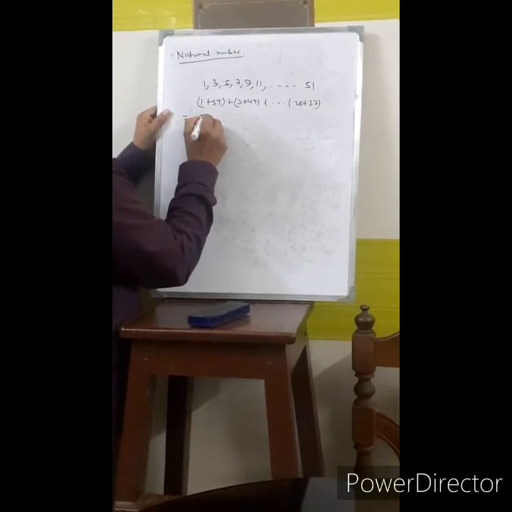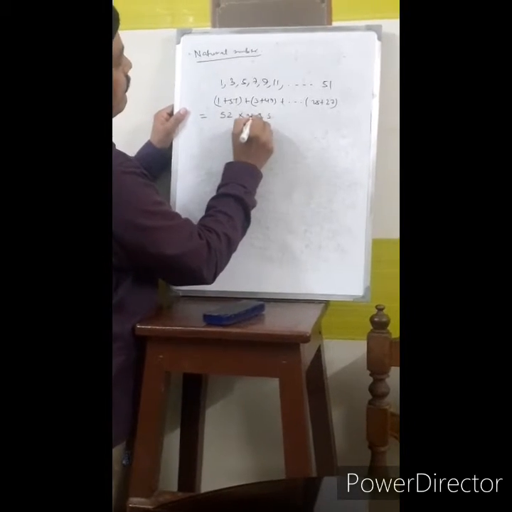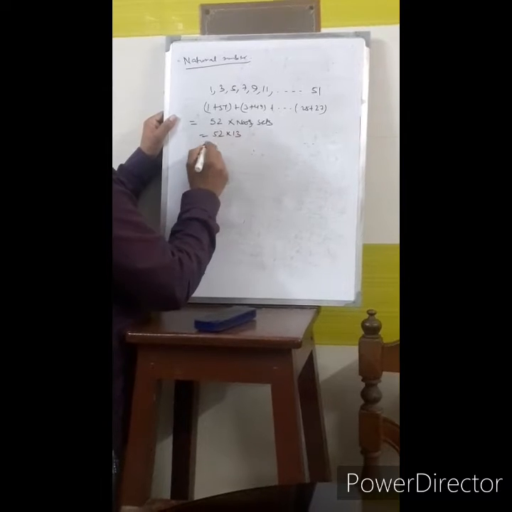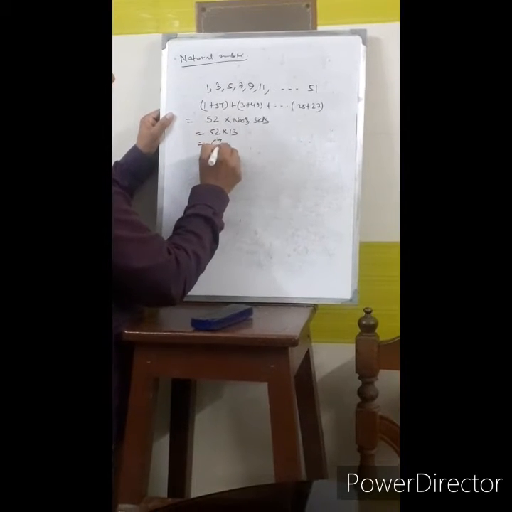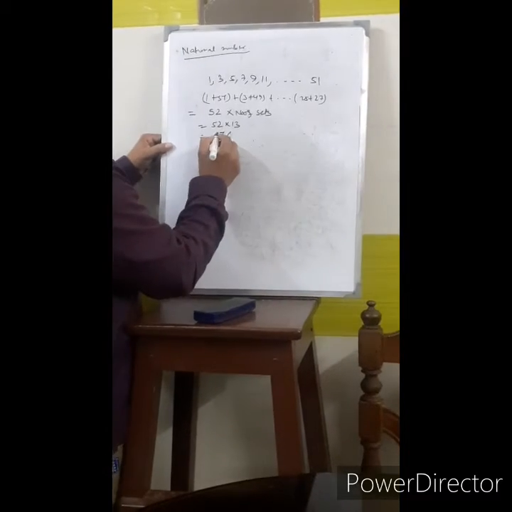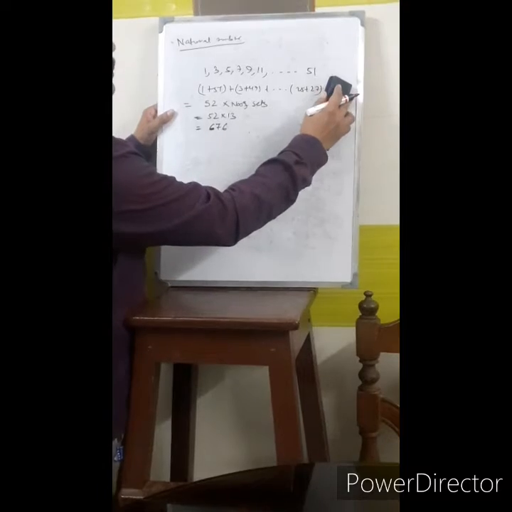So this becomes 52, and the number of sets becomes 13. 52 into 13 also becomes 676. The same thing happens in this case also.